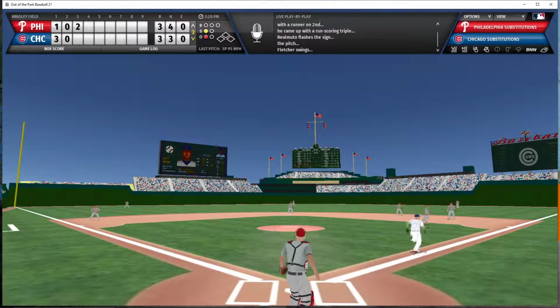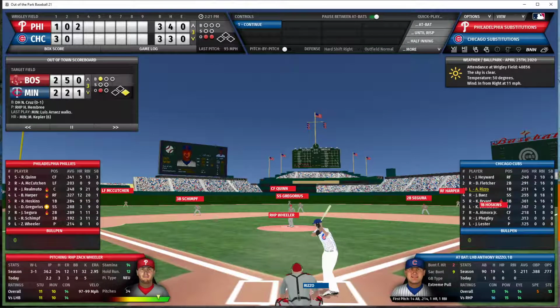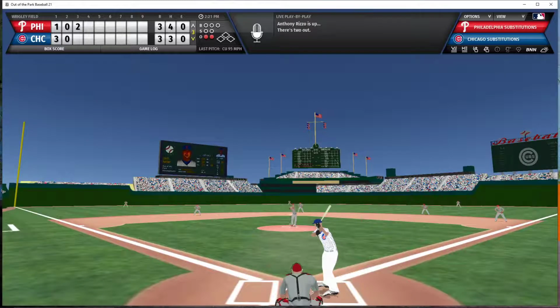Hits it on the ground to first. Hoskins has it. Throws to the pitcher, covering first. Wheeler has it for the second out. Rizzo now will bat with 2 outs and nobody on.